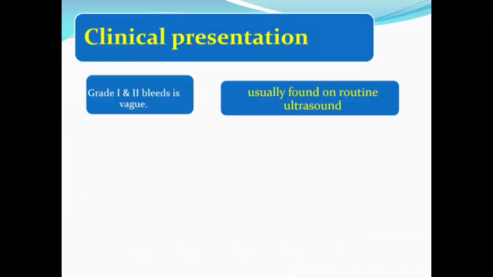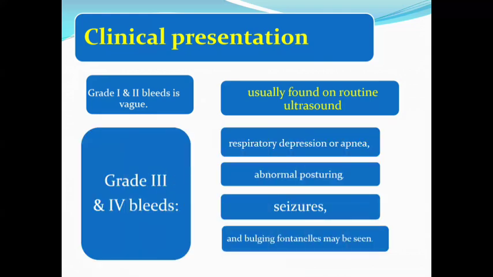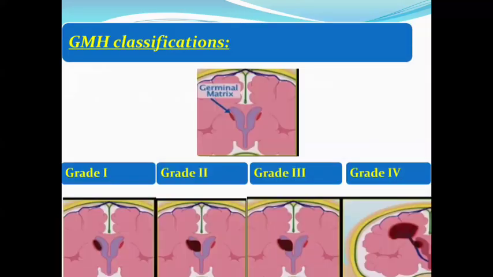Clinical presentation: grade 1 and grade 2 are usually asymptomatic and found on routine ultrasound. Grade 3 and grade 4 usually come with respiratory distress, abnormal posturing, seizure, and maybe bulging of the fontanelles. For grading of the germinal matrix hemorrhage, we have 4 grades, grade 1, grade 2, grade 3, grade 4. We will start from grade 1.